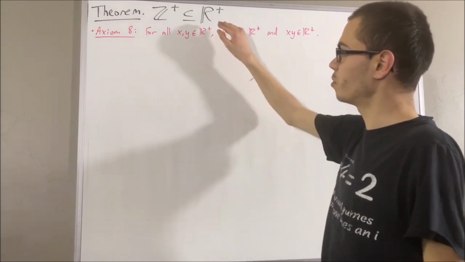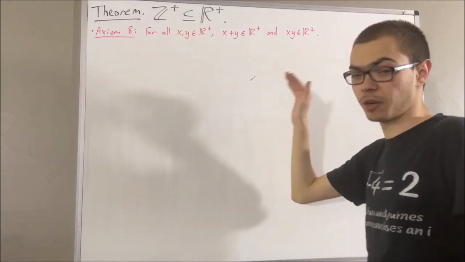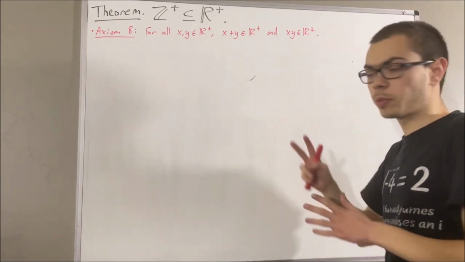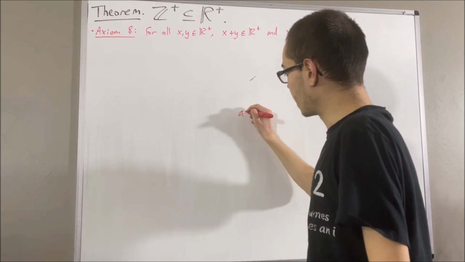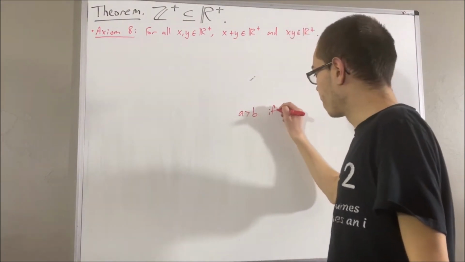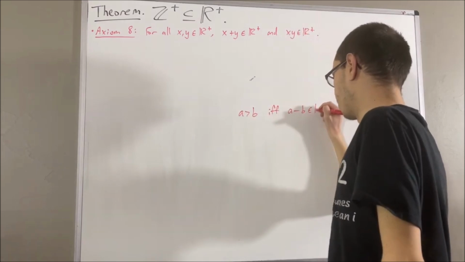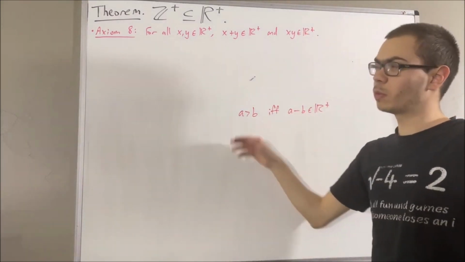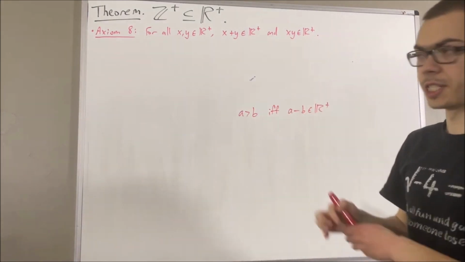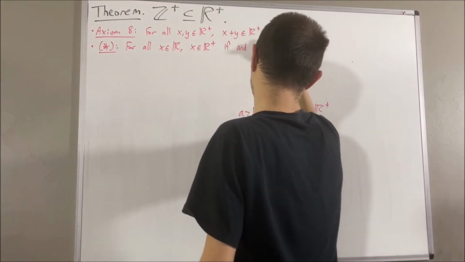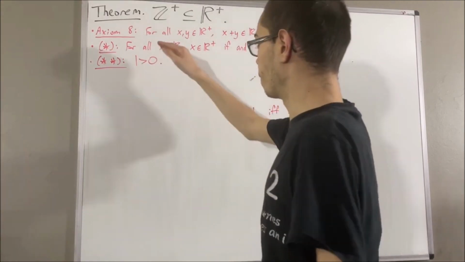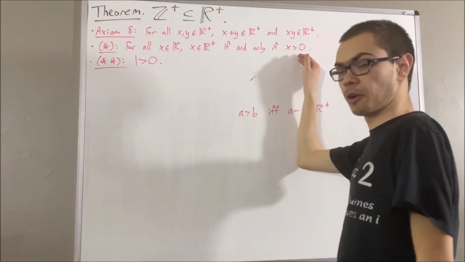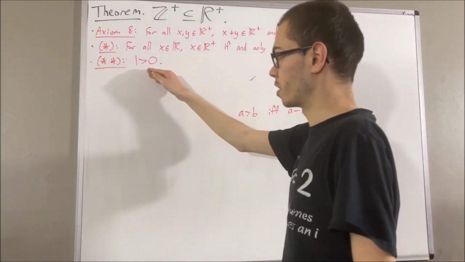And we use the set of positive real numbers to define the greater than relation. The way we defined it was, given any two real numbers a and b, we say a is greater than b if a minus b is a positive real number. From this definition, we proved the following two facts about the greater than relation. We have proven for all real numbers x, x is a positive real number if and only if x is greater than 0, and we've proven 1 is greater than 0.